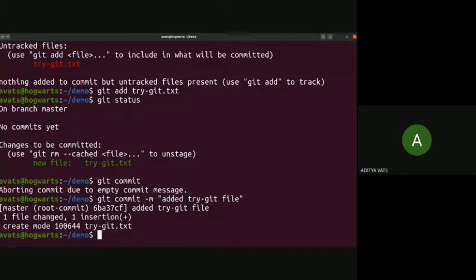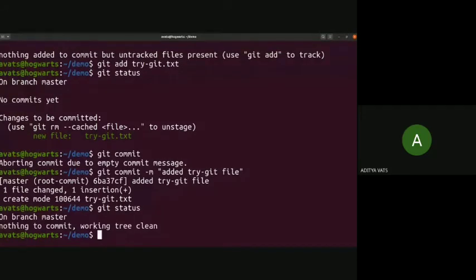Here you can see master root commit, and there is a commit ID, which sir also told you in the last slide. It shows the first starting letters of that commit ID. One file changed and one insertion. After every commit, Git shows a brief summary: how many files changed, how many modified, how many deleted, what are the insertions, what are the deletions. Now again we'll say git status. On git status you can see that we are on branch master and there is nothing to commit because we have already committed this.